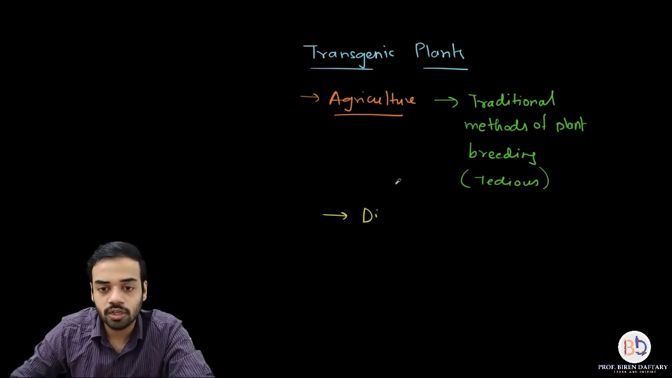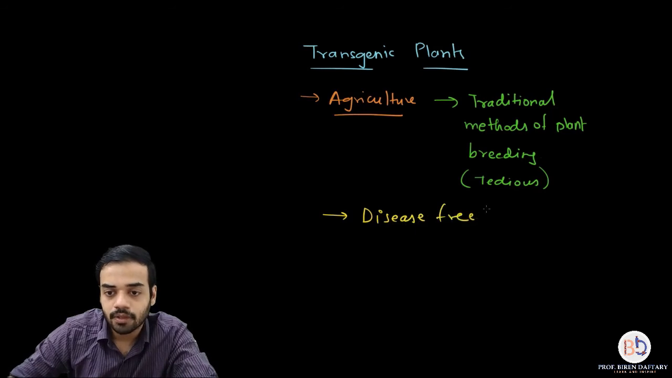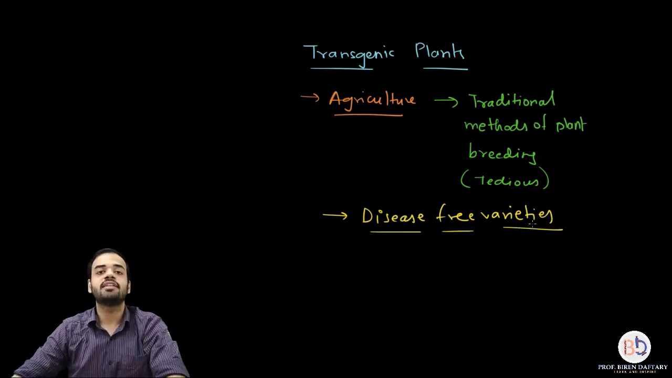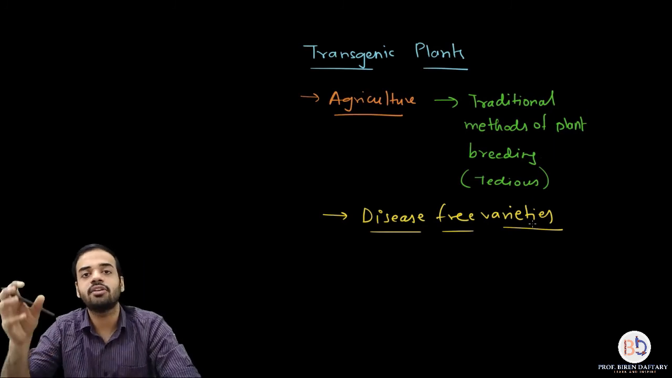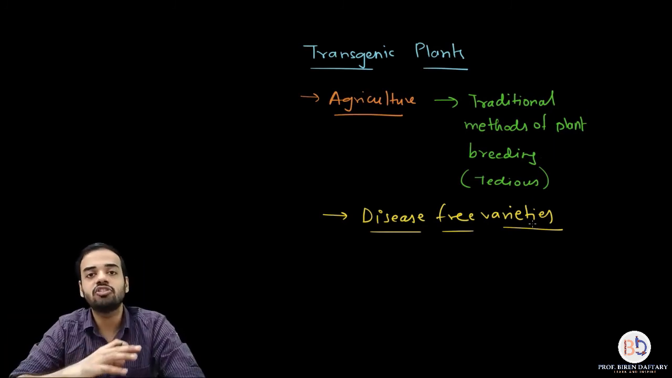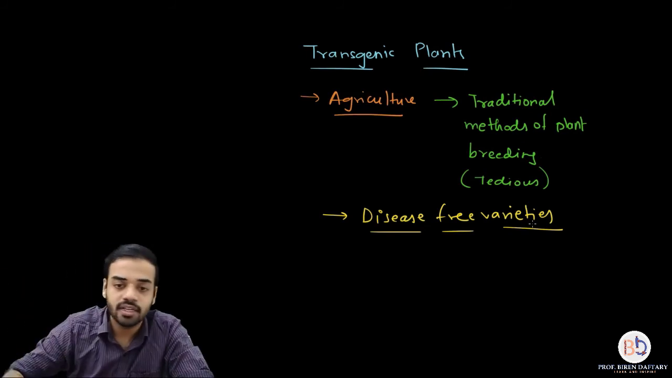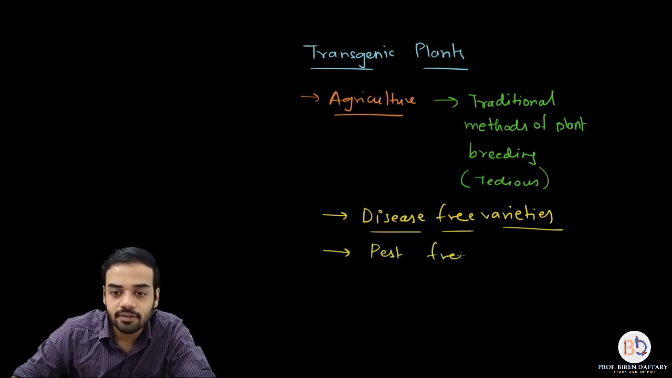So what are disease free varieties? I will write down first, disease free varieties are basically plants which have got the foreign gene, because of which they are not going to suffer from that particular disease. That particular viral or bacterial disease is not going to spread in that plant. So these are called disease free varieties. Then there are certain varieties which are called pest free varieties.